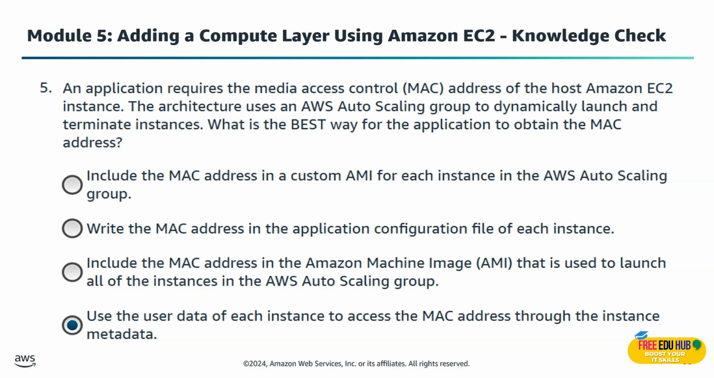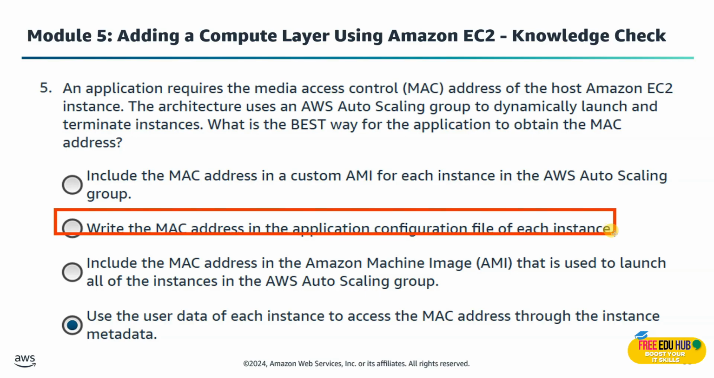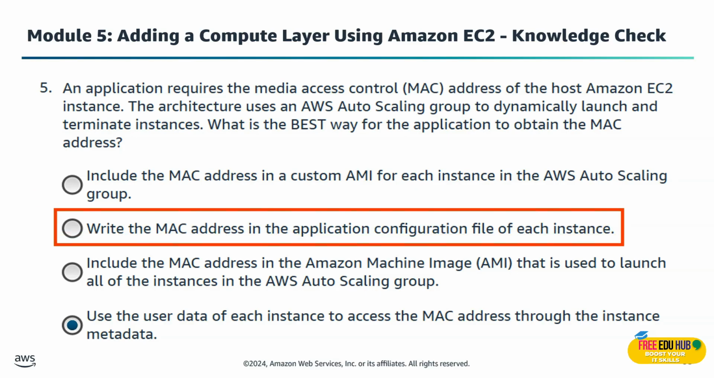Every EC2 instance has its own metadata and you can pull the MAC address directly from there. It's always up to date and it doesn't need manual setup. Now, if we explore the first option, which says include the MAC address in a custom AMI for each instance in the AWS auto scaling group, this is not right because the MAC address changes every time a new instance is created.